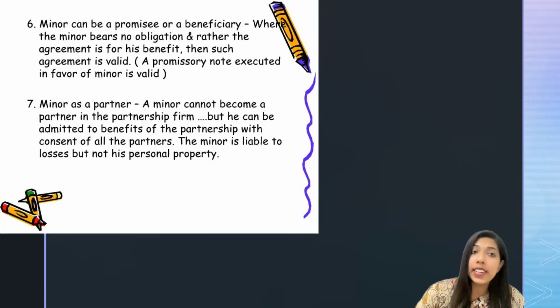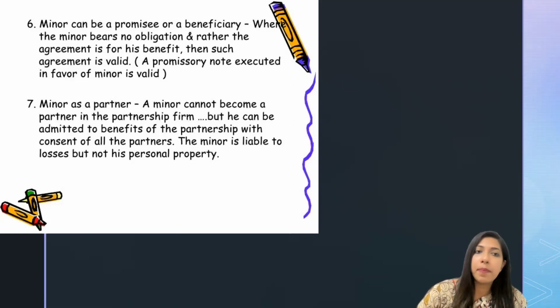Next point is that a minor can be a promisee or a beneficiary, which means that a minor is not obliged, or a minor doesn't have a duty to do anything, but he can always get benefits. He can always be a beneficiary. For example, where the minor bears no obligation or a duty, as I've told you, and rather the agreement is for his own benefit, such agreement is valid. If he's trying to get some advantage or a benefit from an agreement, he can actually take that.